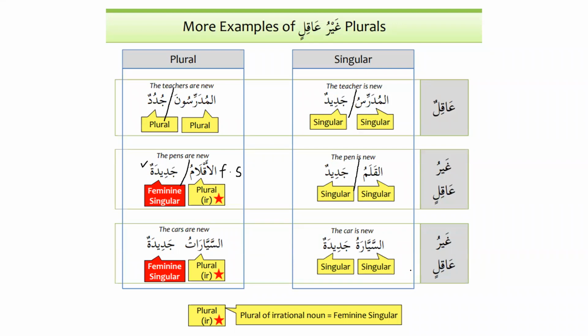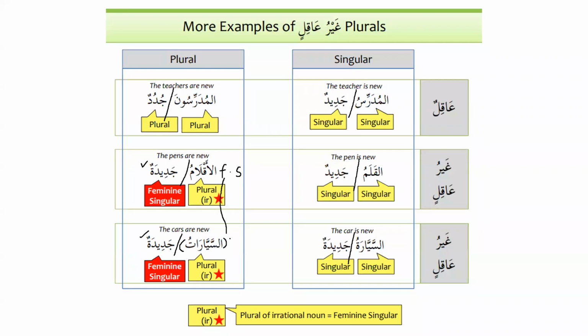Similarly, as-sayyaratu jadidatun, the car is new. So as-sayyaratu is singular and jadidatun is also singular. And when we say as-sayyaratu, the cars, it is plural, and the predicate will be jadidatun, singular feminine. Now as-sayyaratu is the plural, right? It's the plural. But why is the predicate singular? Because we have to follow the same idea.